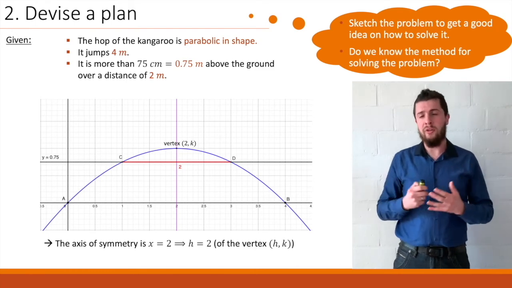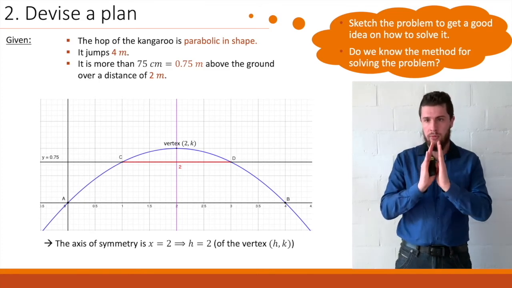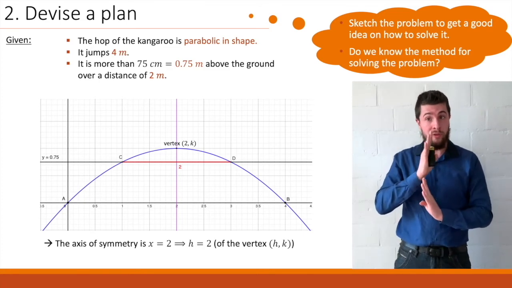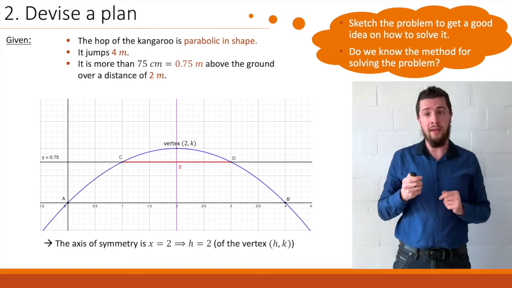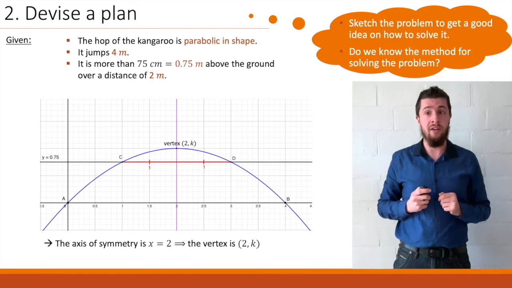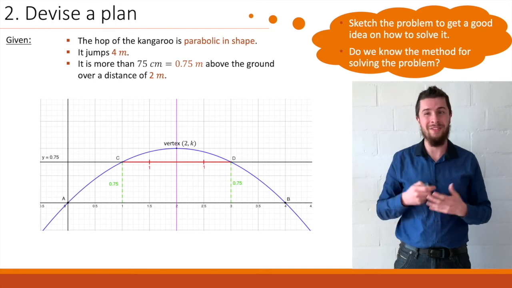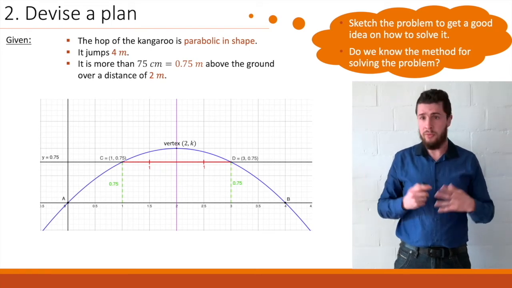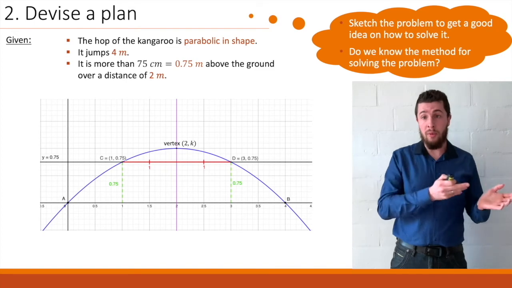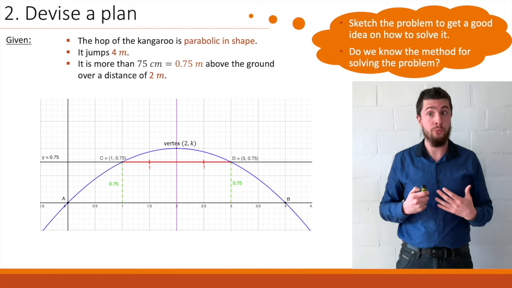Next up, trying to determine the position of points C and D, we know that we have to start from the axis of symmetry and over a distance of 2 meters, which means 1 unit in both directions. At a height of 0.75 meters, we end up right here, and now we can comfortably and decisively determine the position of those points. We also have points A and B there. Now what are those? They're the points of intersection of our parabola with the x-axis. So what are they? Well, they will be our roots.